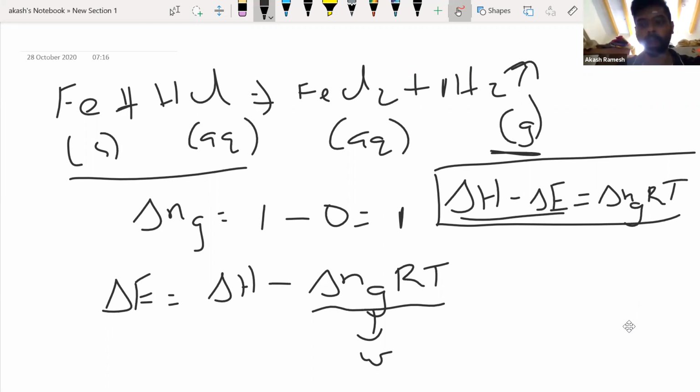Okay, so we'll do some problems on this, don't worry, but not today. This is where we stopped last class, people. One more thing I told you is why we are not taking solids and liquids into the picture. Whenever they undergo expansion or compression during any process, say I heat it or cool it or compress it, the change in volume which is going to happen for solids or liquids is very negligible, especially for liquids.